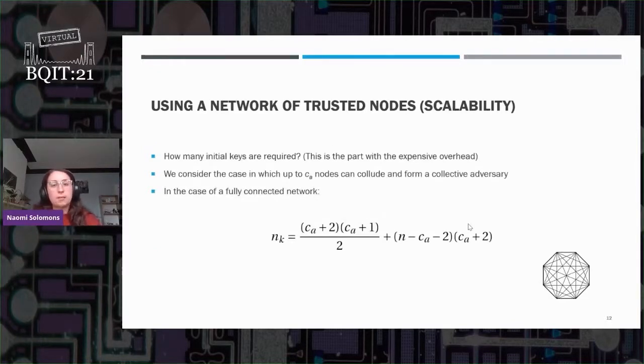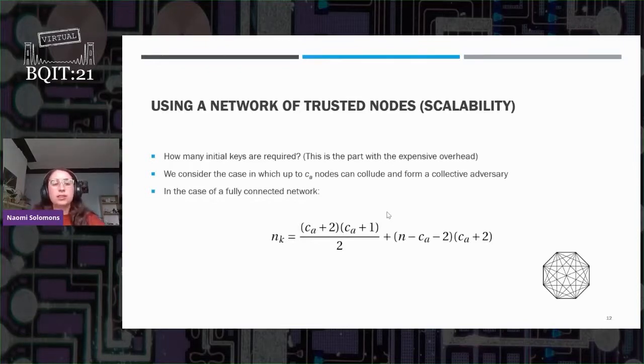The final point that I'm going to make on authentication before we move on to flooding is the idea of scalability. So we're going to think about a slightly different scenario and say that you were a service provider and you wanted to initialize a quantum network. You know that it's difficult and expensive to send pre-shared keys, but you know you have to send a certain number of them, or you want to basically ask how many keys need to be shared at the beginning of this network experiment or metropolitan network or whatever.